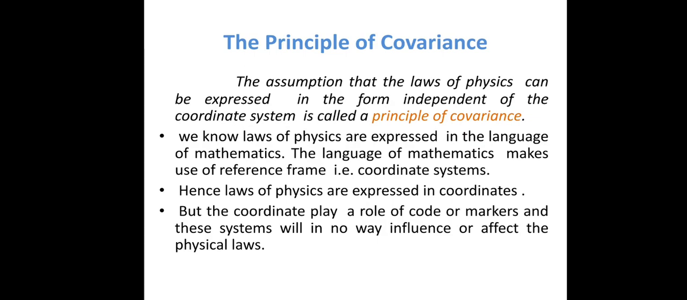Hence the laws of physics are expressed in coordinates, that is, in the form of mathematical equations. But the coordinates play the role of codes or markers, and the system will in no way influence or affect the physical laws. That is, if the system changes, it does not affect the law. That is, it cannot be changed as the inertial frame of reference changes, right?